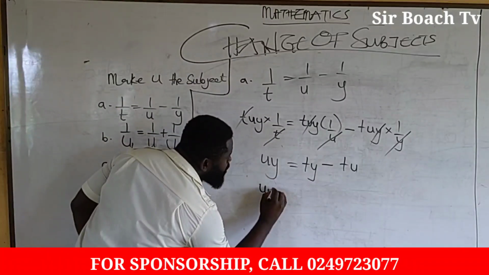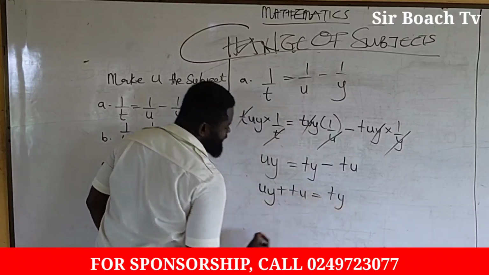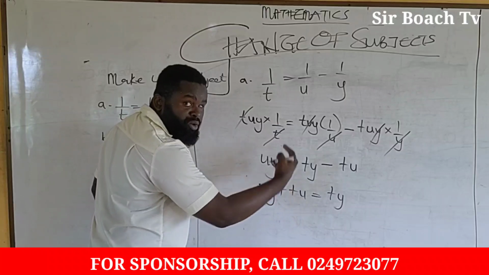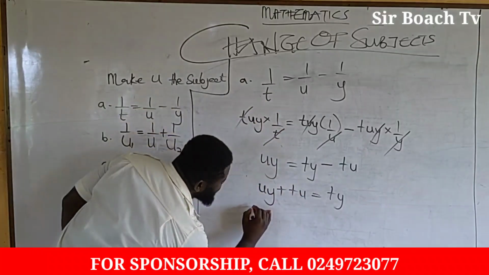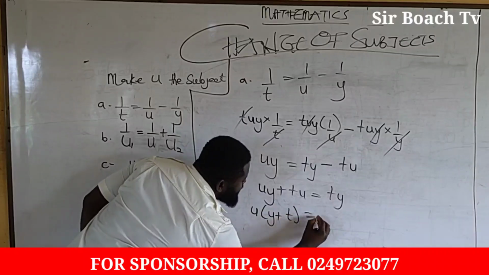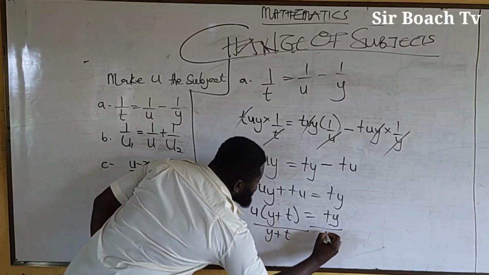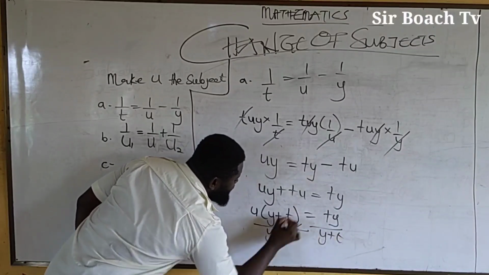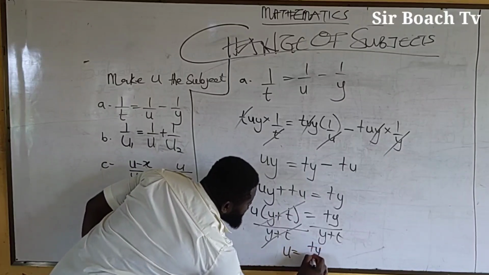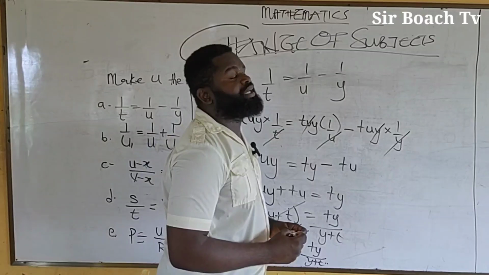We are going to get uy plus tu is equal to ty. Then from here, we have u here and u here as well. We'll factorize the u out. We're going to get u bracket y plus t being equal to ty. Then we divide here by y plus t, then divide here by y plus t. So y plus t and y plus t will go away. Then we're going to get u being equal to ty all over y plus t as our final answer.